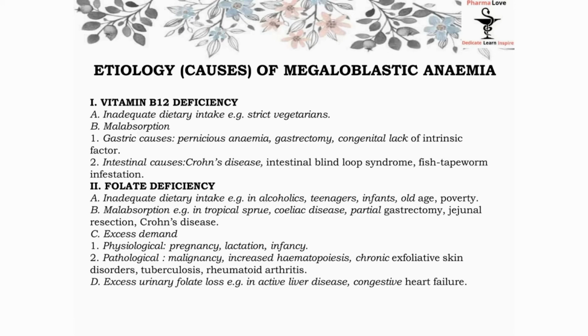And again, intestinal causes: Crohn's disease, intestinal blind loop syndrome, fish tapeworm infestation, and then folate deficiency, again due to inadequate dietary intake, example in alcoholics, teenagers, infants, old age, poverty. And malabsorption: celiac disease, tropical sprue, partial gastrectomy, jejunal resection, Crohn's disease. Excess demand due to pregnancy, lactation, infancy, pathological malignancy, increased hematopoiesis, chronic exfoliative skin disorder, tuberculosis, rheumatoid arthritis, excessive urinary folate loss, inactive liver disease, and congestive heart failure.